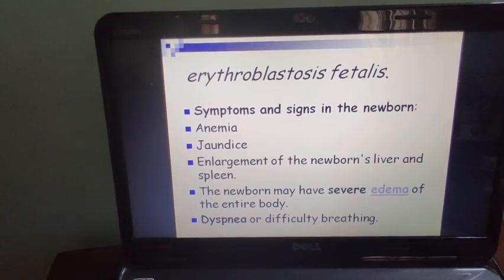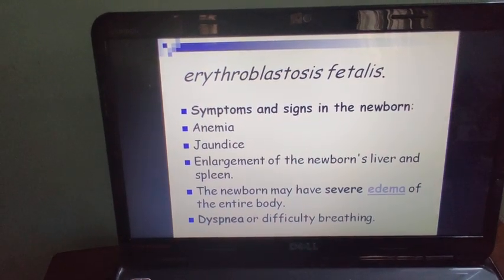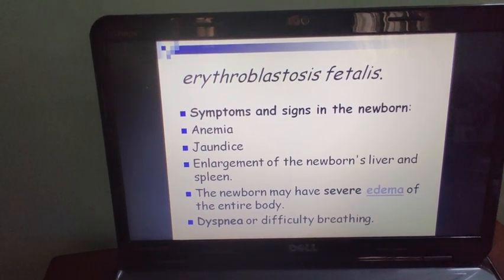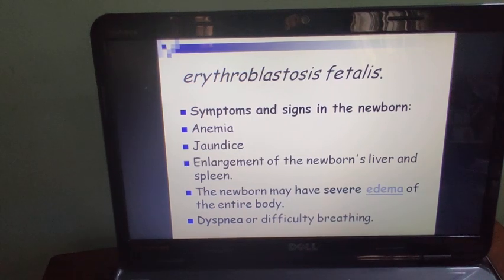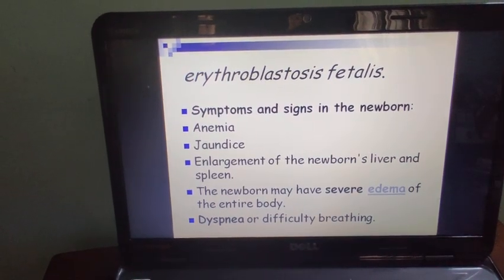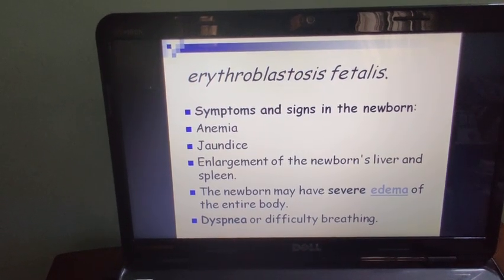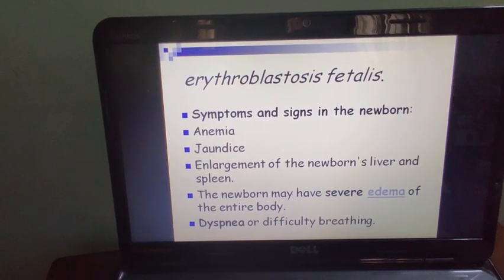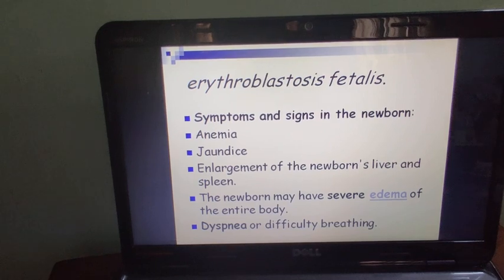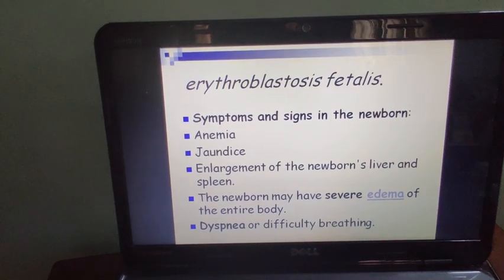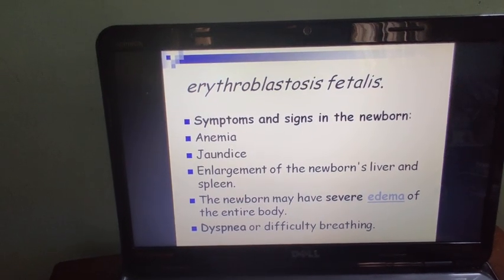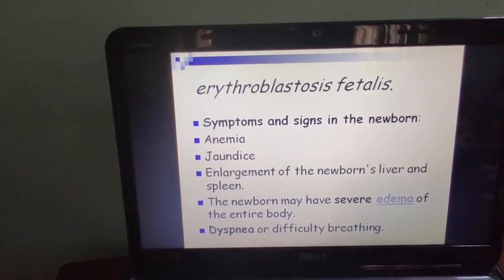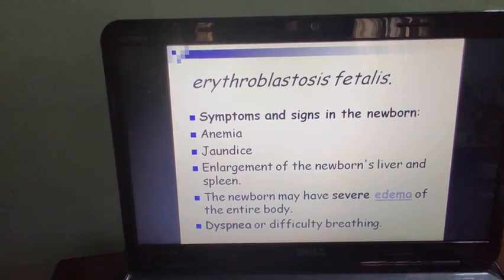In this, what happens is if the mother is Rh negative and the developing womb is Rh positive, because the father is Rh positive, then erythroblastosis fetalis develops. The symptoms of this abnormality are anemia, jaundice, enlargement of liver and spleen, edema and dyspnea, that is difficulty in breathing, and death occurs in the early stage of the newborn.